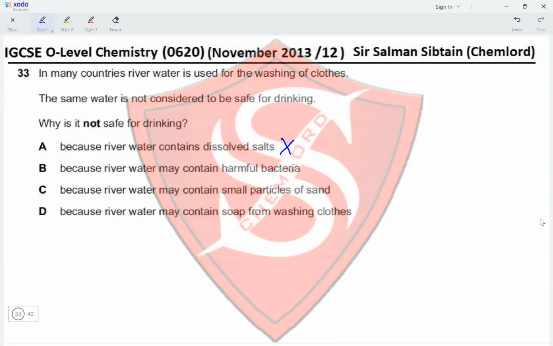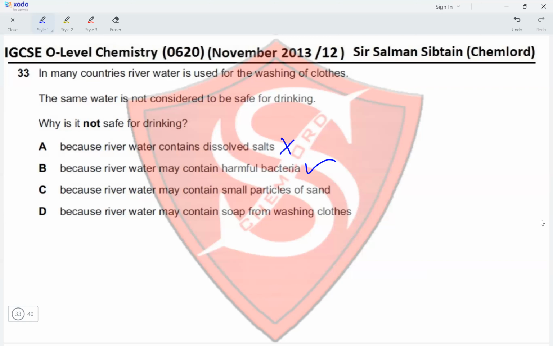Because river water may contain harmful bacteria. Yes, the harmful bacteria may cause harmful effects in humans. They may get sick. In some cases, they may even die. So bacteria needs to be removed by treating the river water with chlorine. So this is the answer.